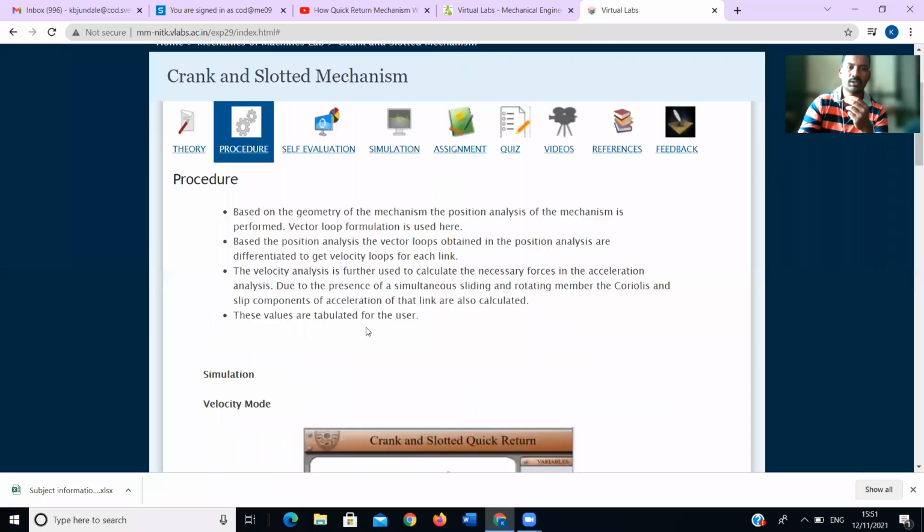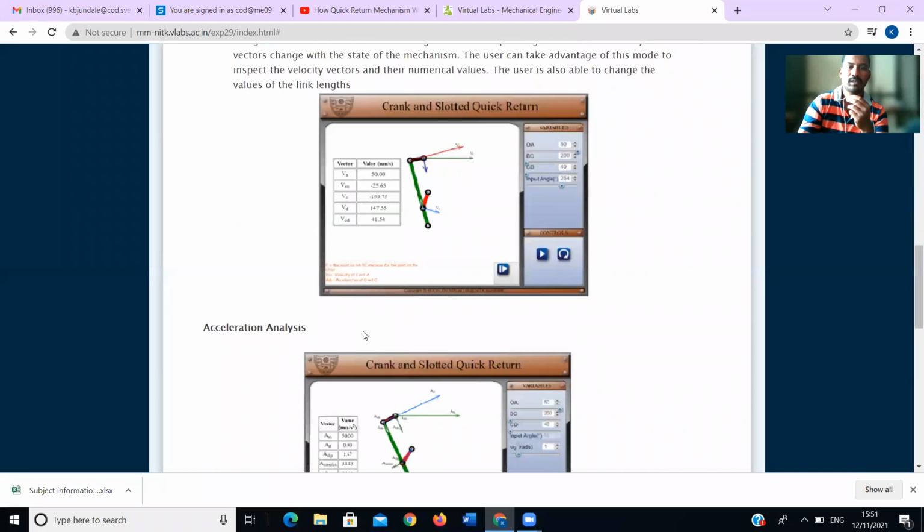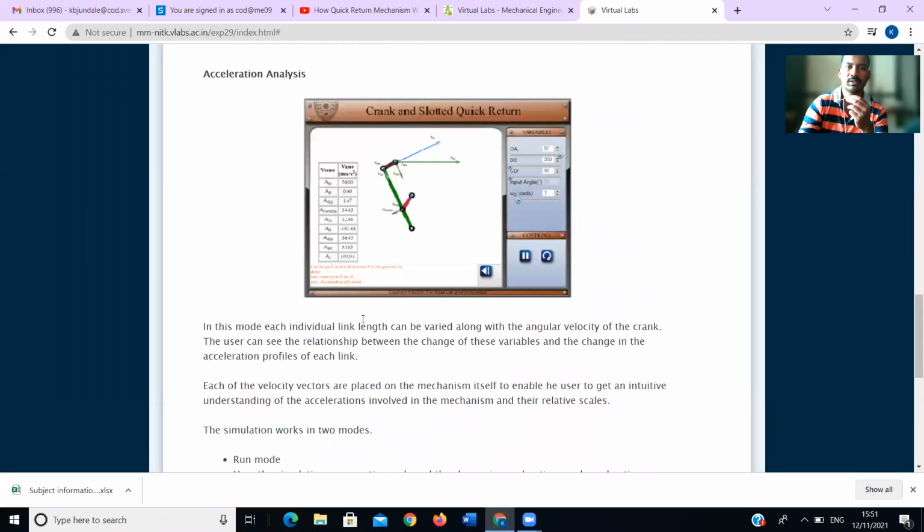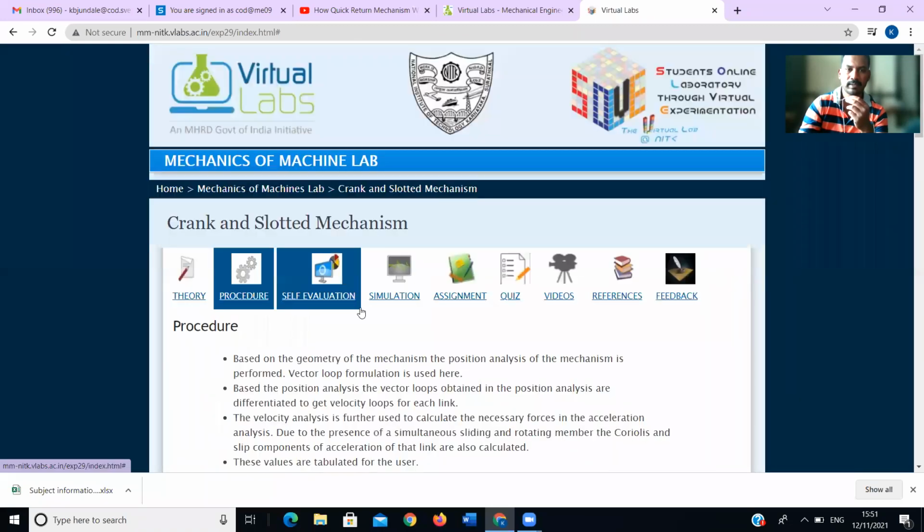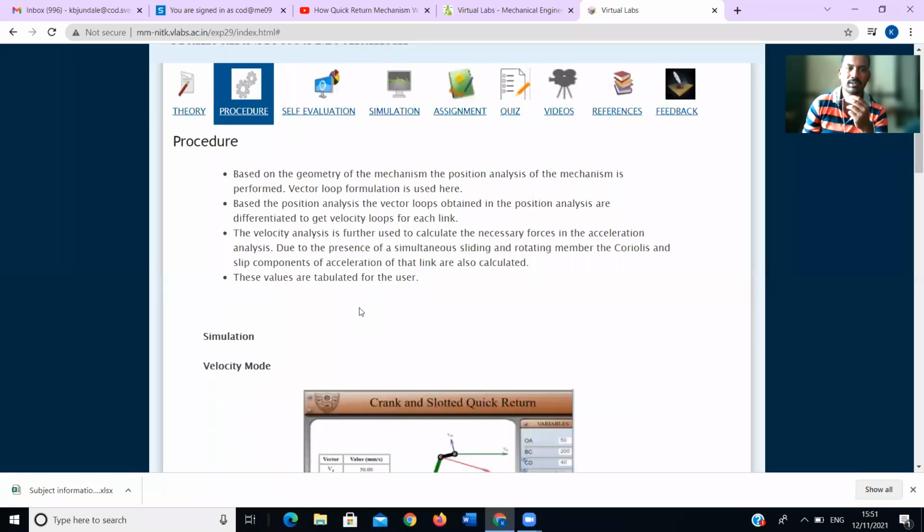Next, the procedure: how we can find it out. They have given one procedure here, and now we will go through that procedure. Based on the geometry of the mechanism, the position analysis of the mechanism is performed. Vector loop formulation is used here. Based on the position analysis, the vector loops obtained are differentiated to get velocity loops for